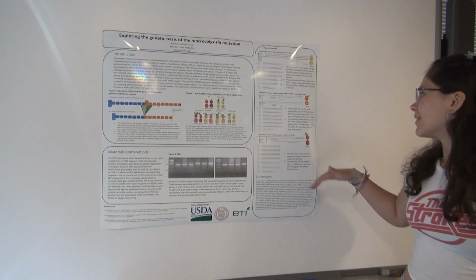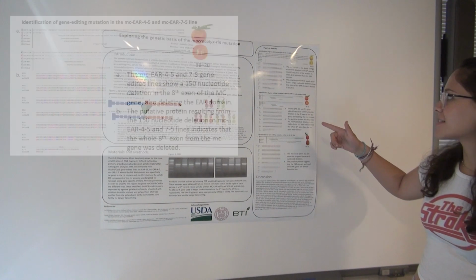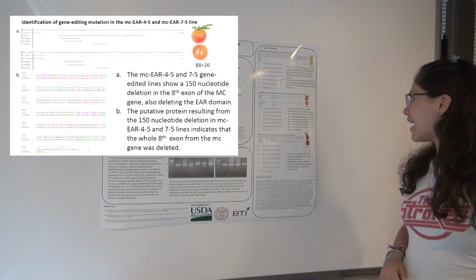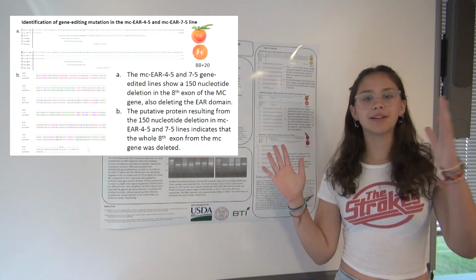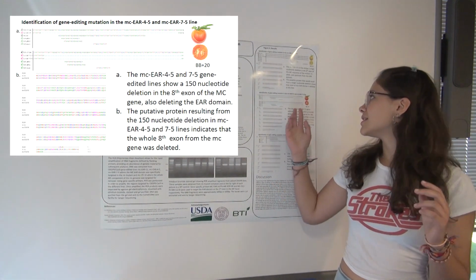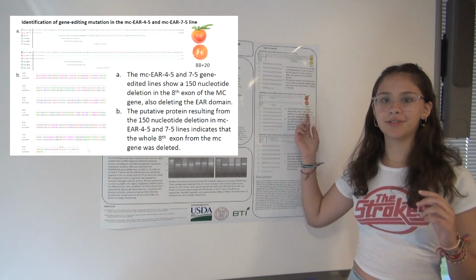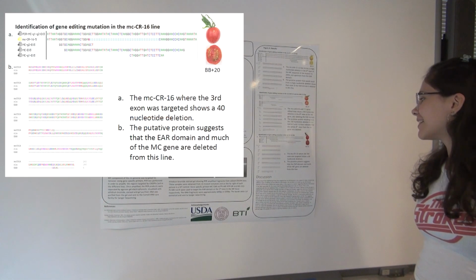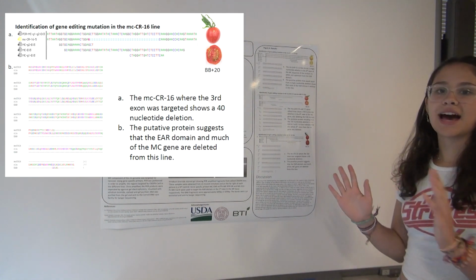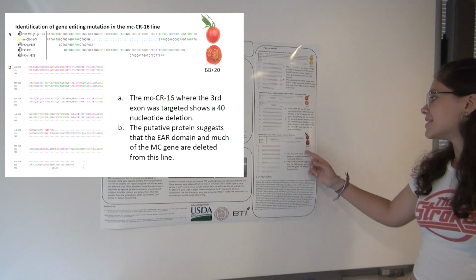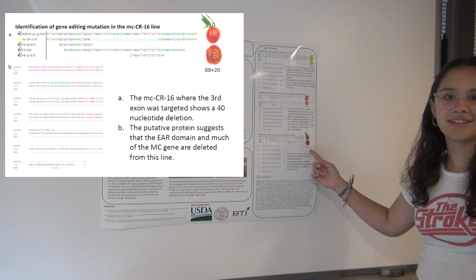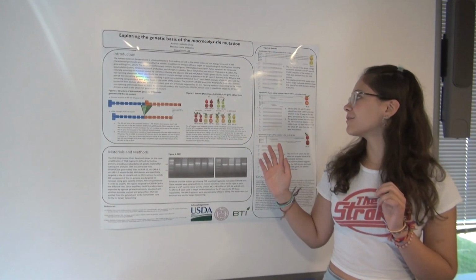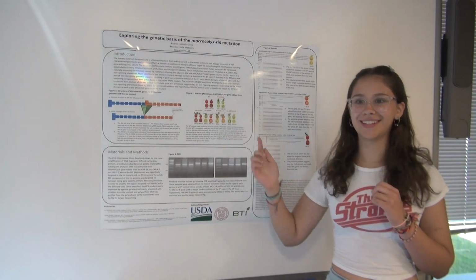And if we go further in my results, we can see that in the macrocalyx EAR 4-3 line and 7-5 line, when we delete the EAR domain and a little bit more of the macrocalyx gene, we see even more ripening return to the fruit. And furthermore, when we look at the macrocalyx CRISPR-16 line, which targeted almost the entire macrocalyx locus, we see full ripening return to the fruit, which further suggests that the entire macrocalyx locus is responsible for the severe phenotype in the Rin mutant.